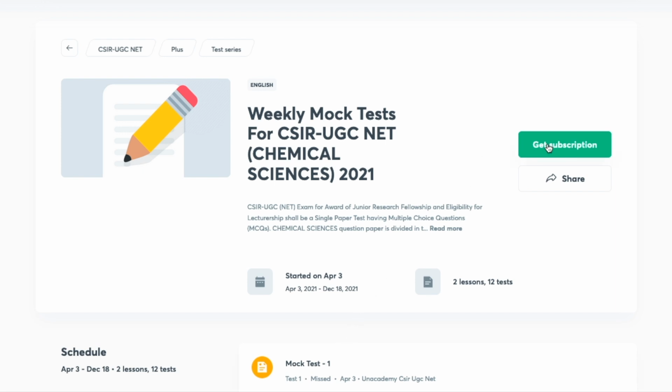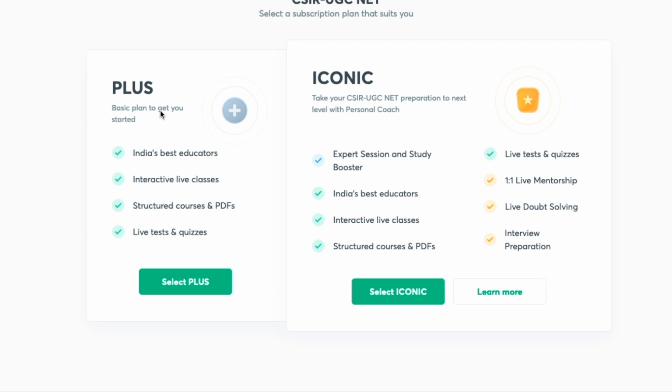So let's say I want to take the subscription. I will go to get subscription here, and then I will be asked on the next page what type of subscription I want. So there are two types of subscription on the Unacademy platform majorly. One is Plus subscription, that is the basic plan, and the other one is Iconic subscription.